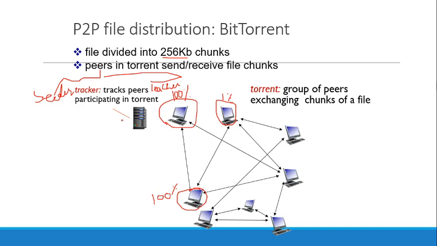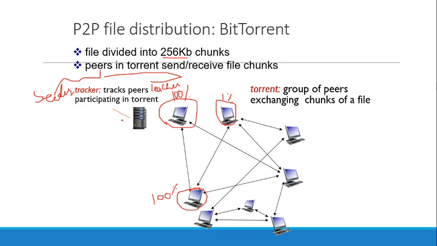If the number of seeders is higher, the file can be downloaded in less time, because many people are uploading that file, so you can easily download it. The best case scenario for faster downloading and faster distribution of the file is a high number of seeders.